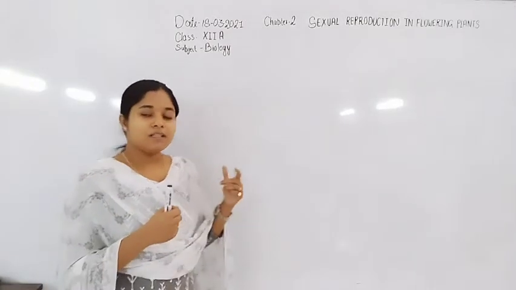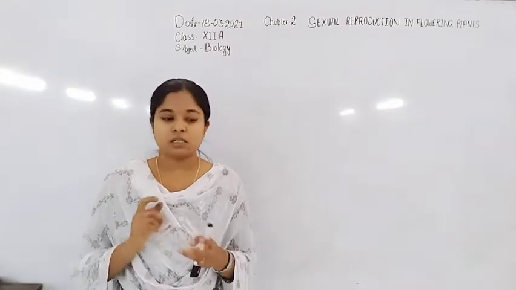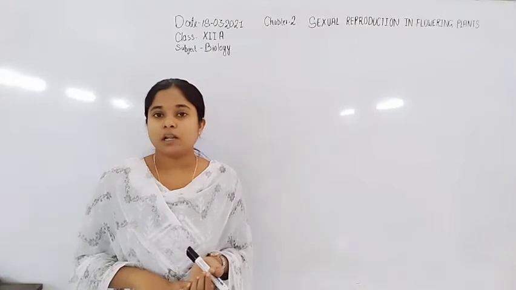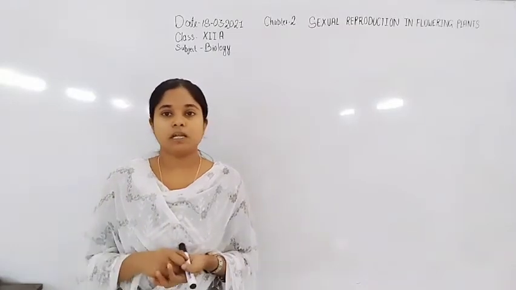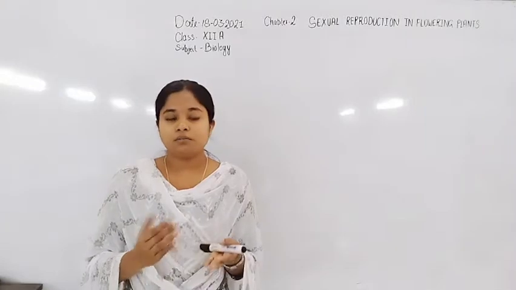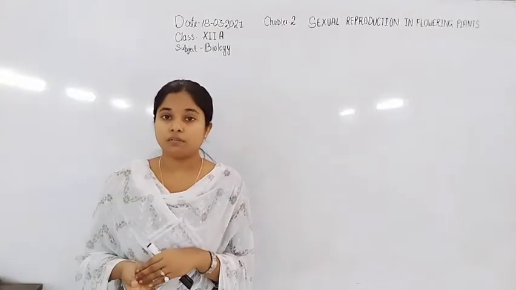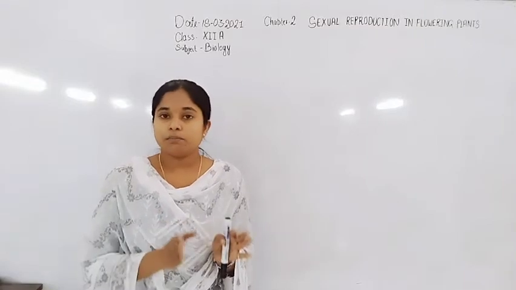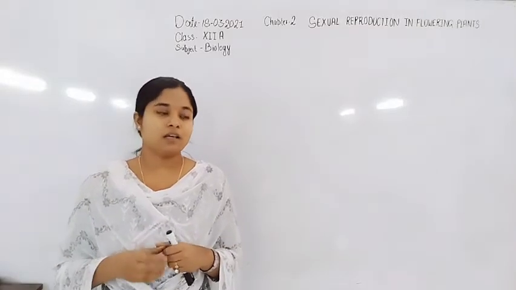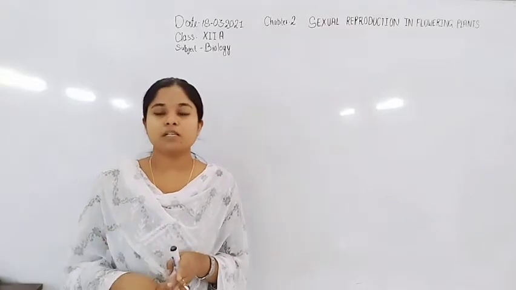In sexual reproduction, we also discussed in the previous class what pre-fertilization events and post-fertilization events are, and which structures generally form in them. In the pre-fertilization events, there is formation of gametes, transfer of gametes, and then fusion of gametes takes place.